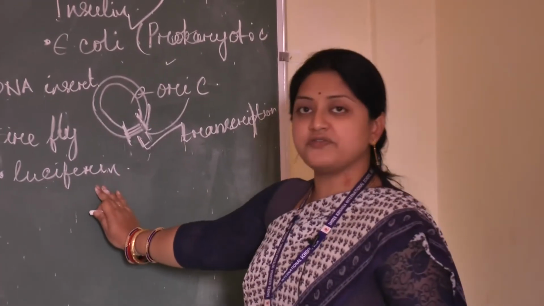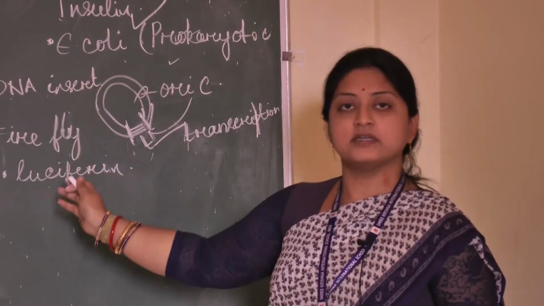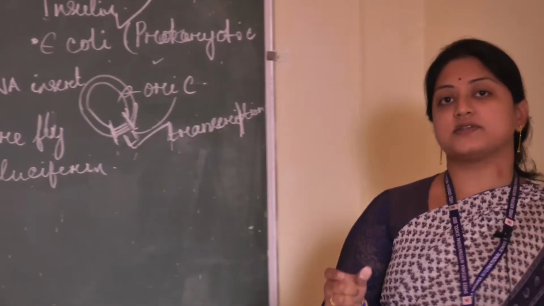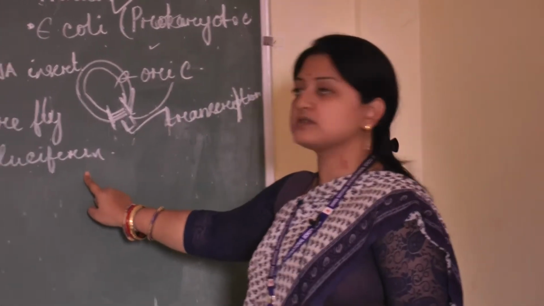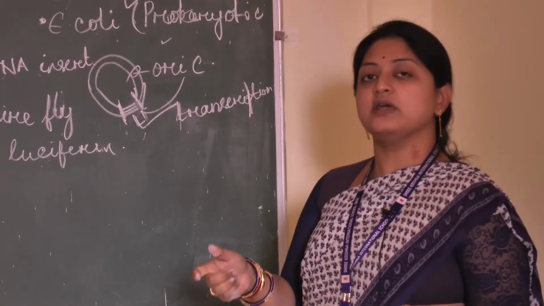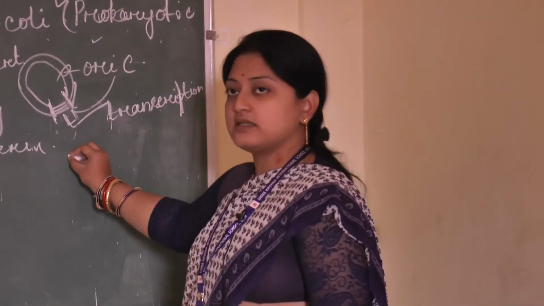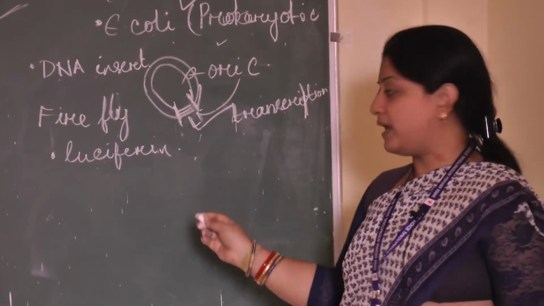Because of this luciferin protein, it emits light in the darkness. So nowadays scientists are extracting the gene which is responsible for the synthesis of luciferin. After extracting that gene, they are utilizing other organisms, other plants, and introducing it into the plant cell.